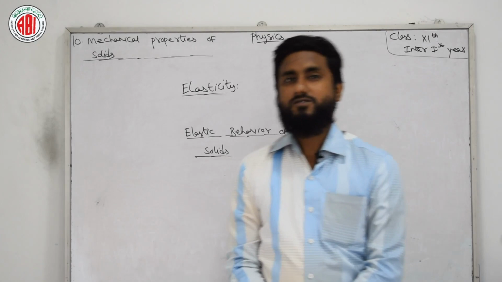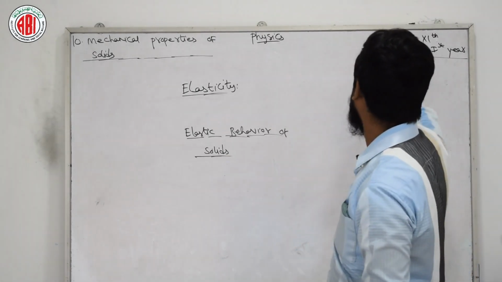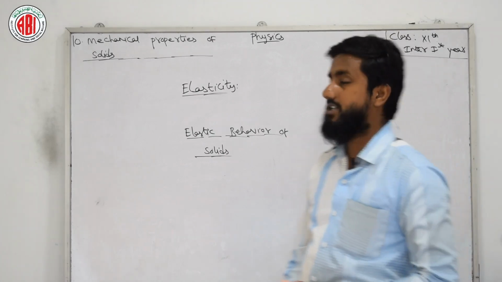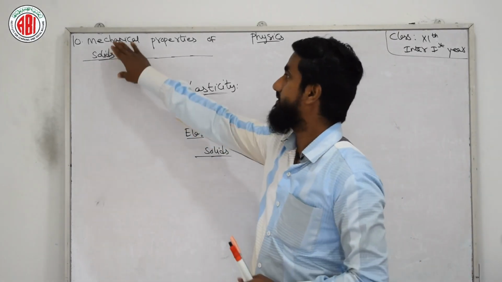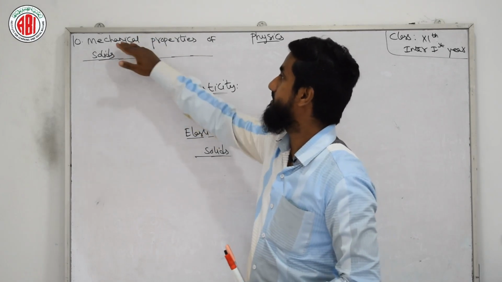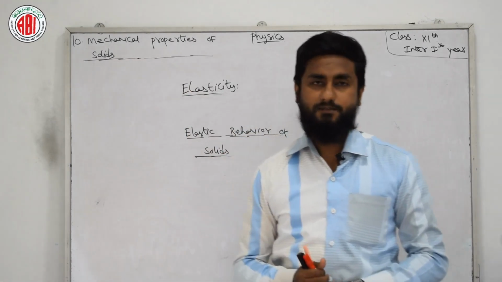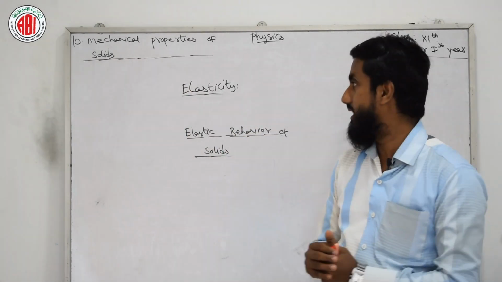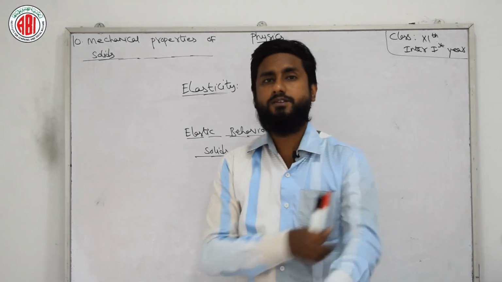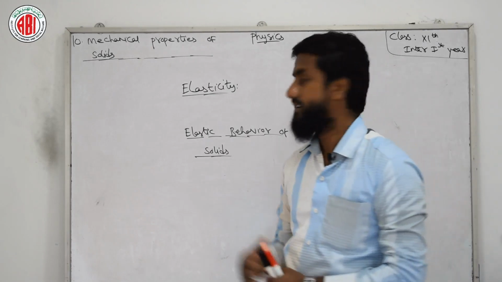Today we are going to start one of the new chapters related to physics, class 11th or intermediate first year. The chapter number is 10, and the name of the chapter you can see on the board is Mechanical Properties of Solids. This is part number 1. In this we will start with a few terms, and these terms we are learning for the first time in our life, I think. So make sure you work hard.